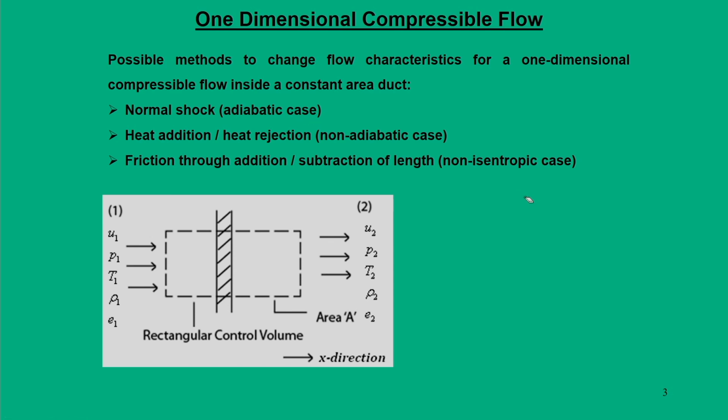When you say normal shock in this constant area duct, we simply say that you make the flow conditions such that one normal shock will form, and across which the properties are going to change.